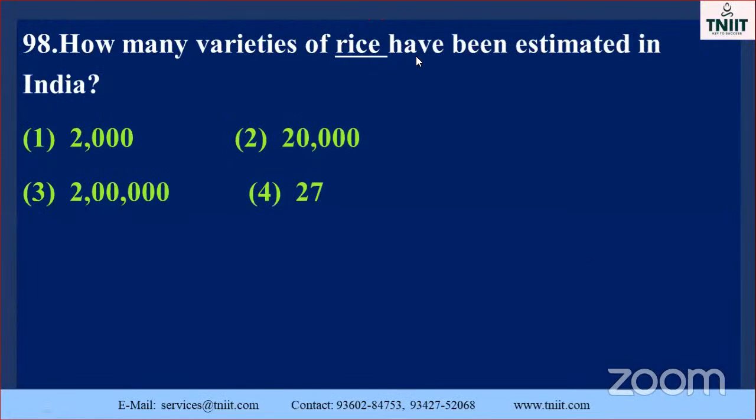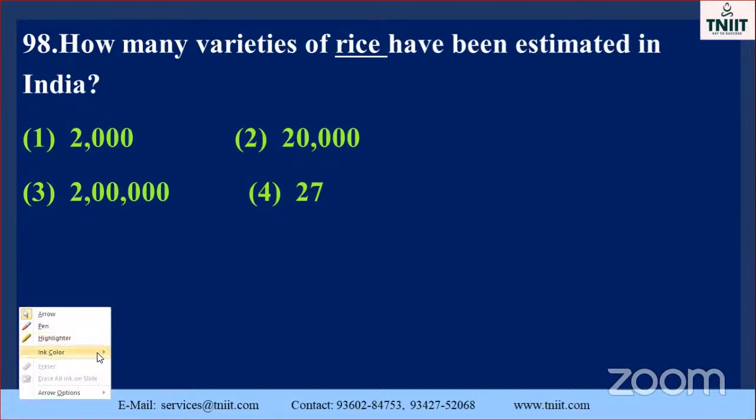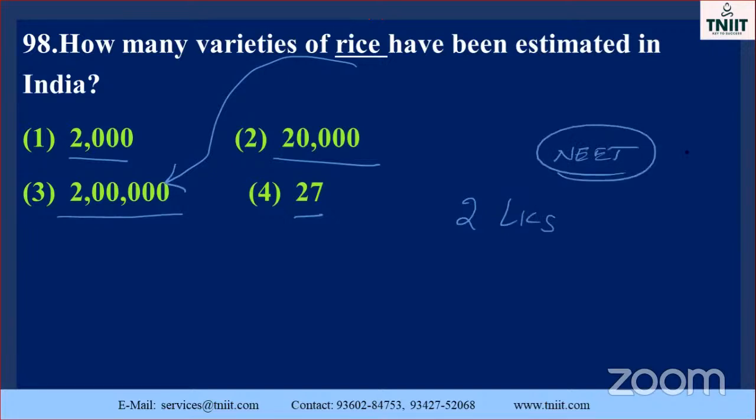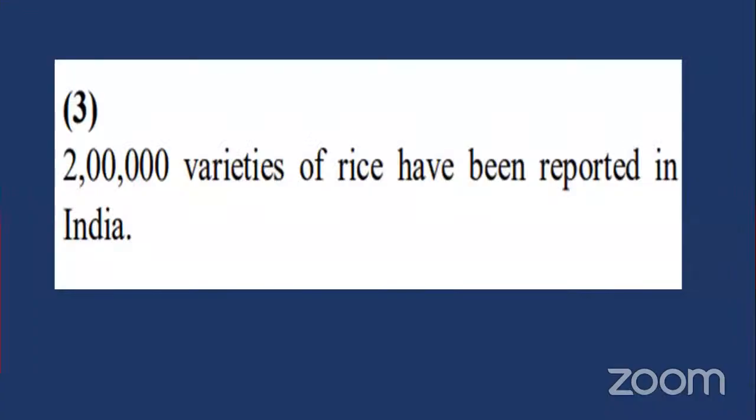How many varieties of rice have been estimated in India? Okay, see, this is a direct question, my dear student. You must note it down. Very, very important. This is also one of the direct questions. 2,000, 20,000, 2 lakhs, 27? In India, how many rice varieties are there? 2 lakhs. This is also a NEET question. Okay, my dear. 2 lakhs varieties of rice have been reported in India. Okay. Go to the next one.